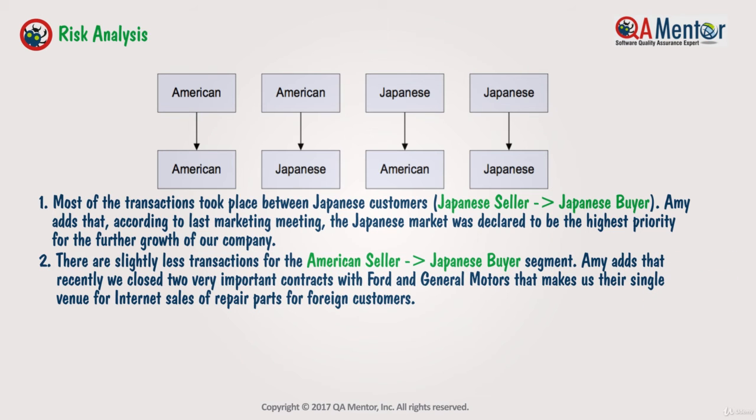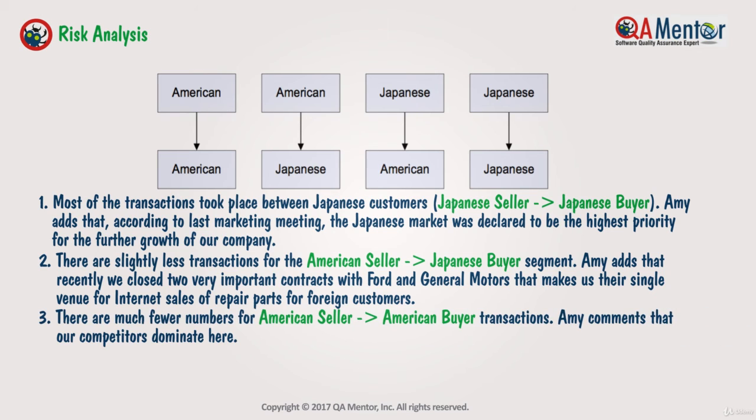2. There are slightly less transactions for the American seller to Japanese buyer segment. Amy adds that recently we closed 2 very important contracts with Ford and General Motors that makes us their single venue for internet sales of repair parts for foreign customers. 3. There are much fewer numbers for American seller to American buyer transactions. Amy comments that our competitors dominate here.